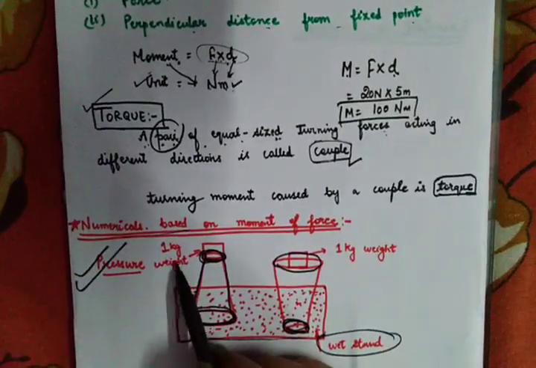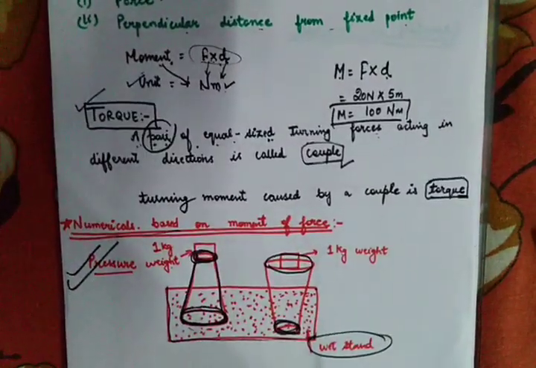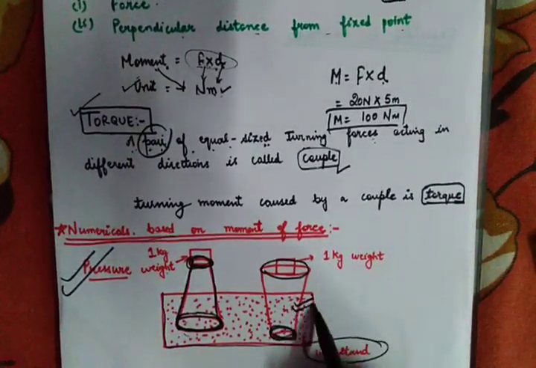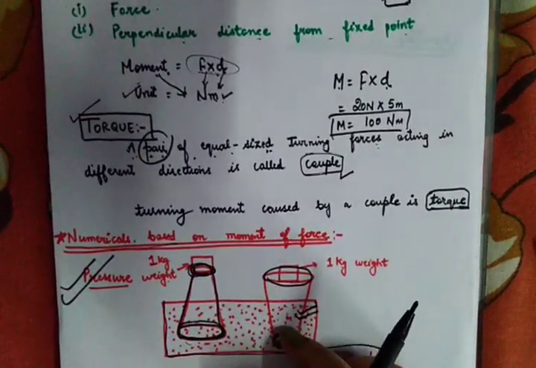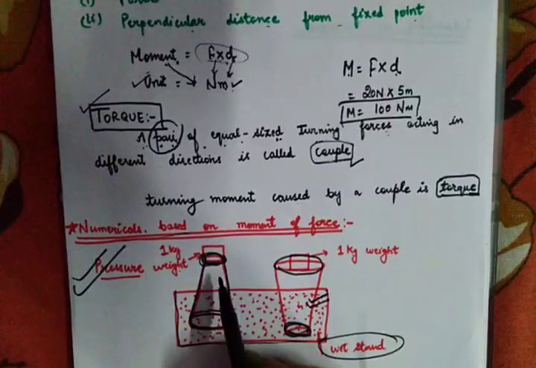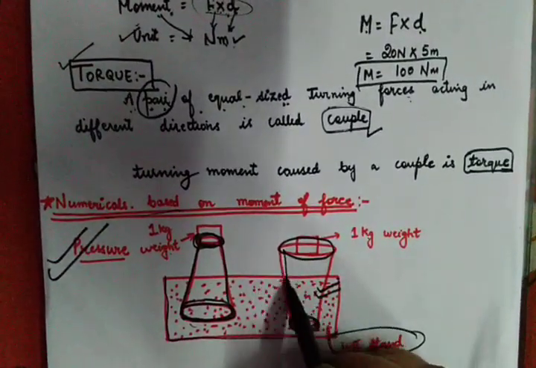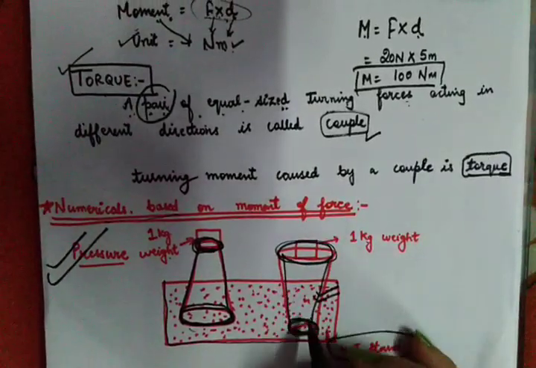Now when I place a 1 kg weight on each of them, I notice one thing: this wooden block is going deep inside the sand. There was some shifting in the other also, but we observe that this particular wooden block is going down in the sand.